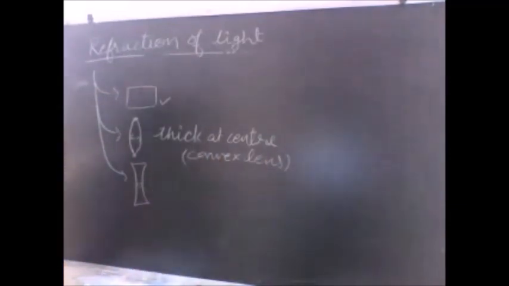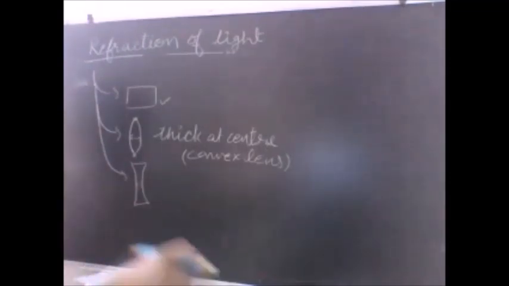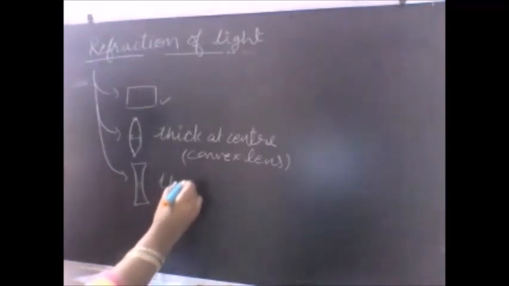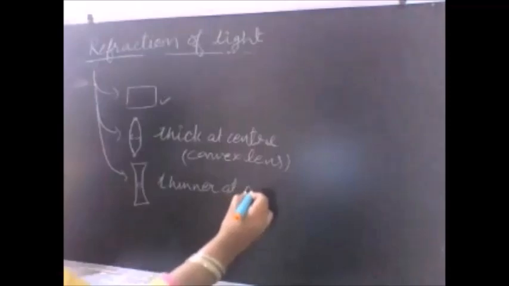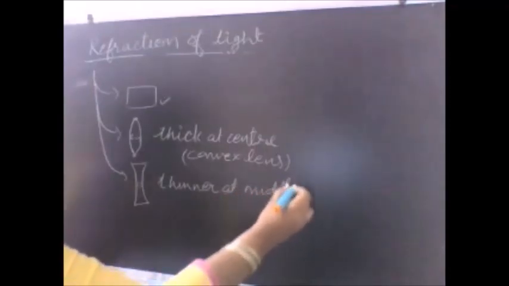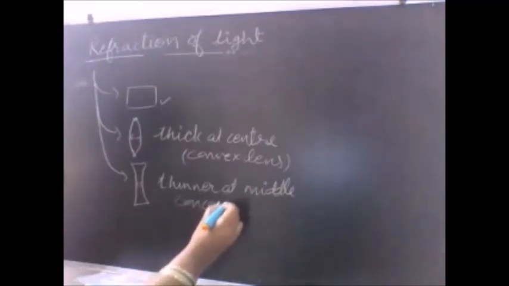This lens is known as the convex lens, and the lens which is thin at the center, thin at the middle, we call that lens as the concave lens.